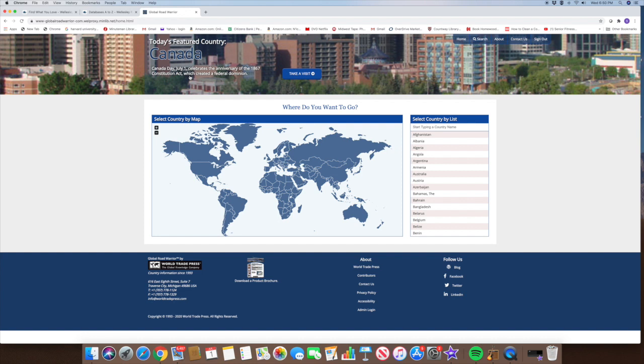There's lots more to see in the database, so do take some time to look around and see what it has to offer. You know now that you can be as knowledgeable as possible on your next trip if you just use Global Road Warrior.